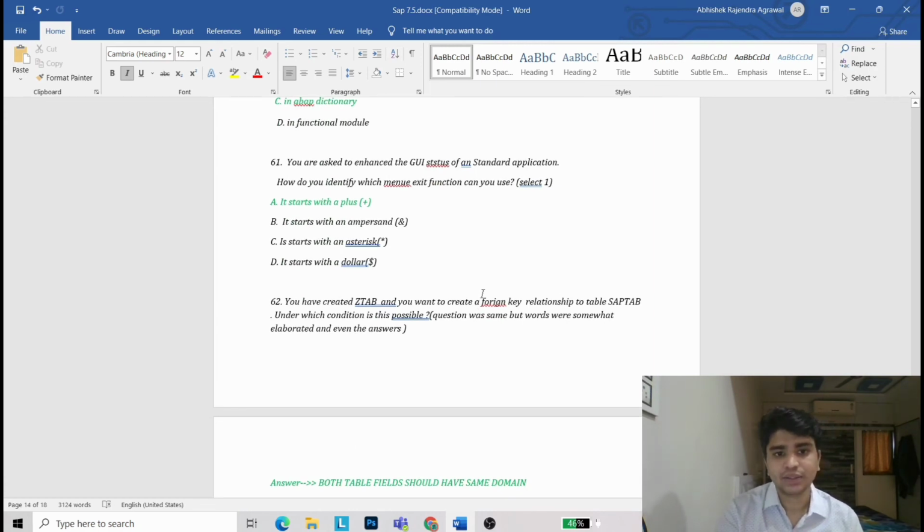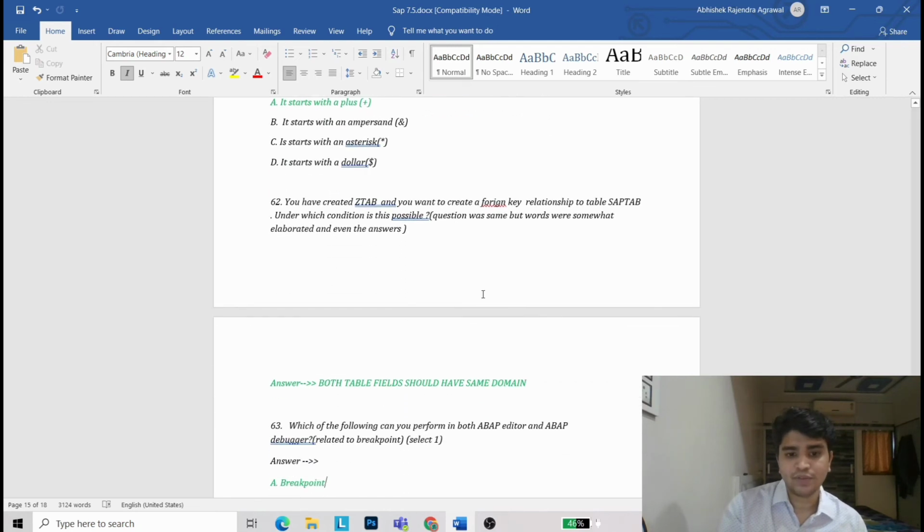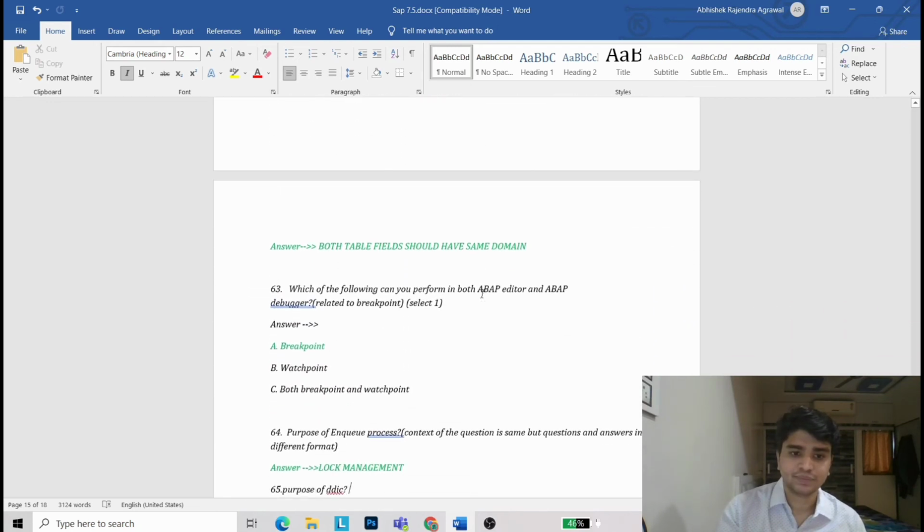You are asked to enhance the GUI status in a standard application. How do you identify which menu exit function you can use? It starts with plus. You have created Z tab. You want to create a foreign key relationship to the table SAP tab. Under which of the conditions is this possible? The answer is both table fields should have the same domain.